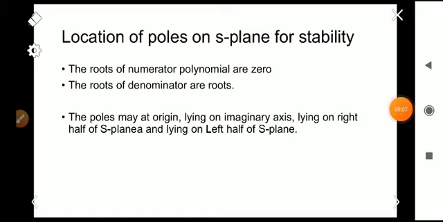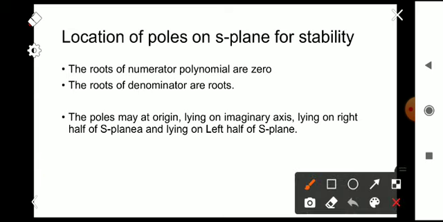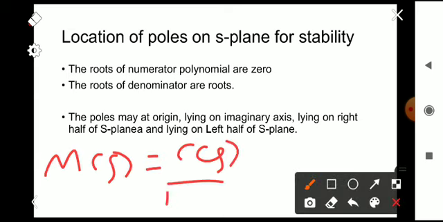We know that for a transfer function, M of S equal to C of S by R of S, the numerator will be a polynomial and the denominator will be a polynomial, and the roots of the numerator polynomial are called zeros, and the roots of the denominator polynomial are called poles.